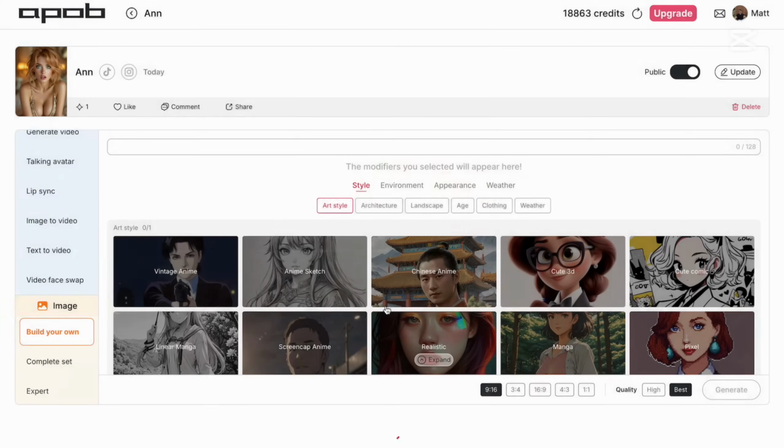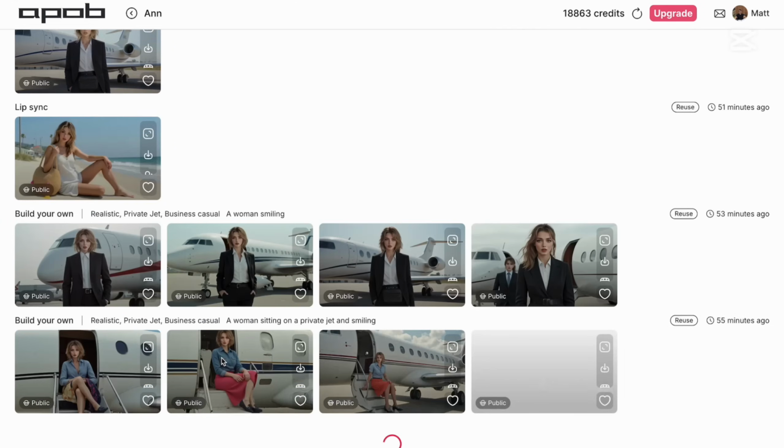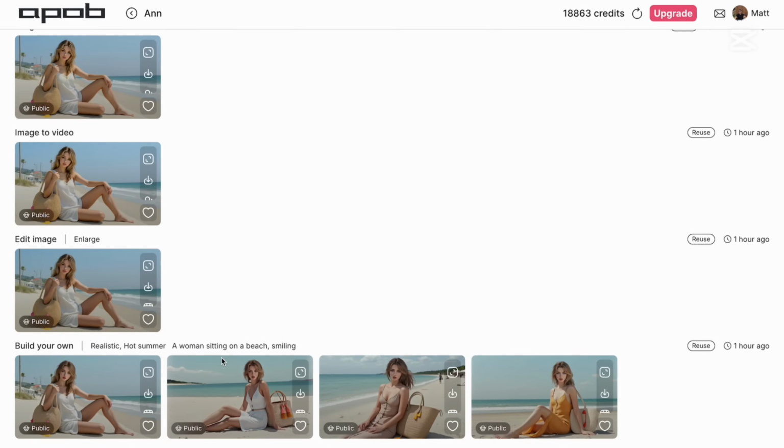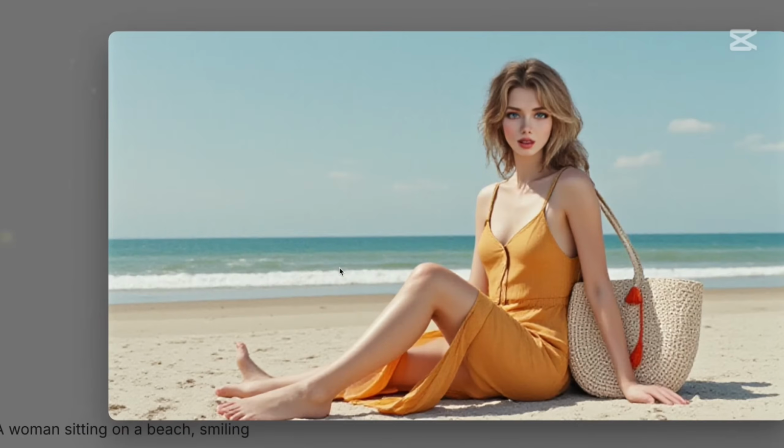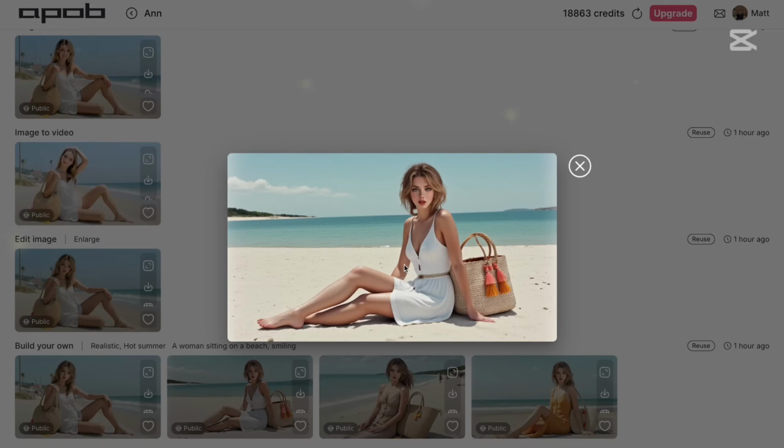So let me maybe show you Anne, because I have a few generations here as well. So let me show you all the things that I generated with her. So first we have realistic, hot summer, a woman sitting on a beach and it's smiling, and we have a few generations. So here's the first one. You don't need to be worried about the quality right now, because we will be enlarging these images when you find that they are good enough for your project.